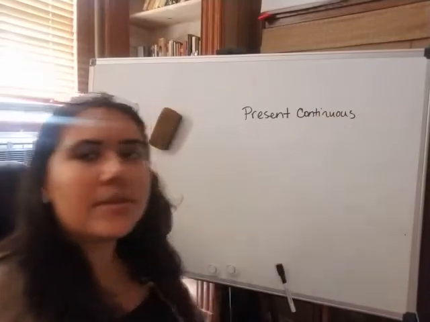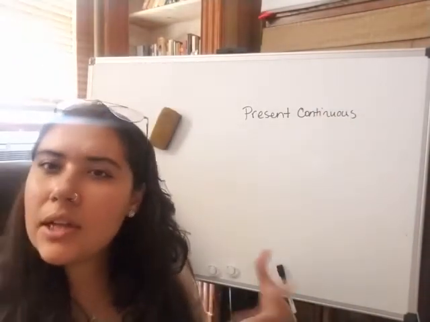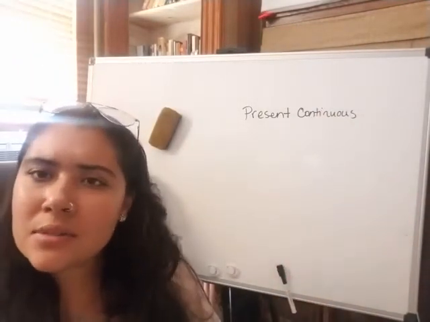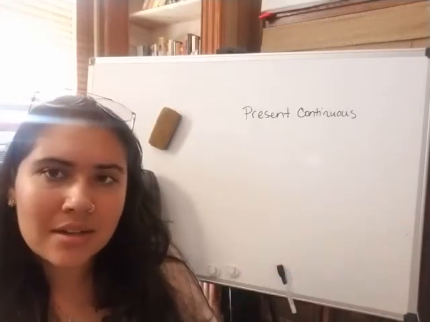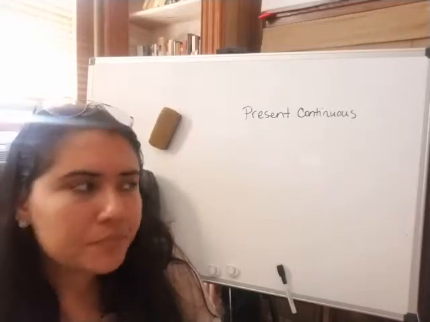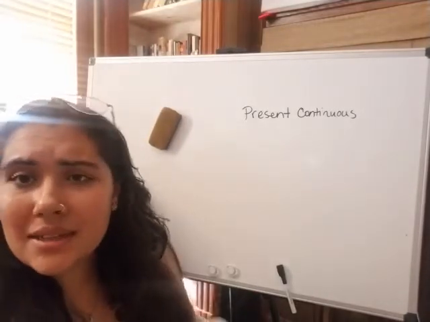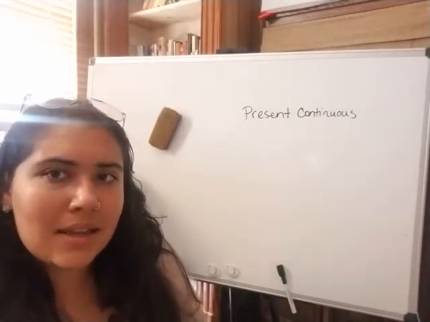Right, present continuous tense. Okay, I wanted to clear up maybe what is the difference between present continuous tense and simple present tense. What is the difference? So if I wanted to make a simple present tense sentence, right?